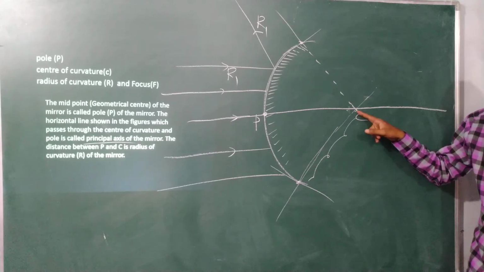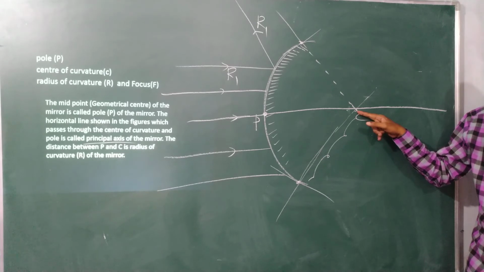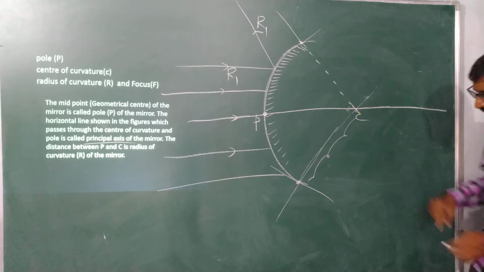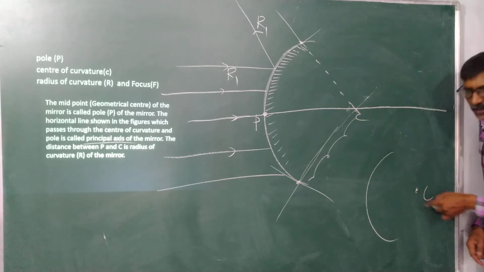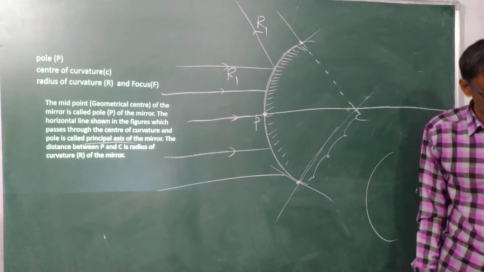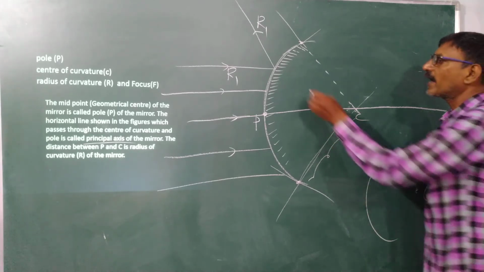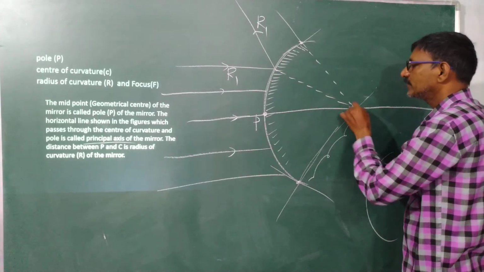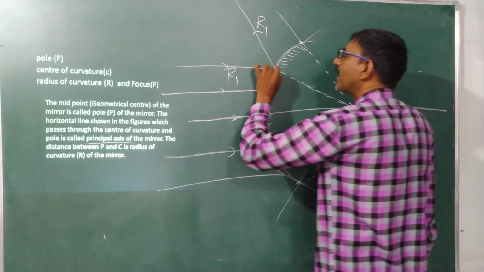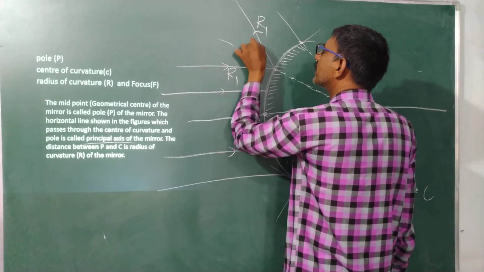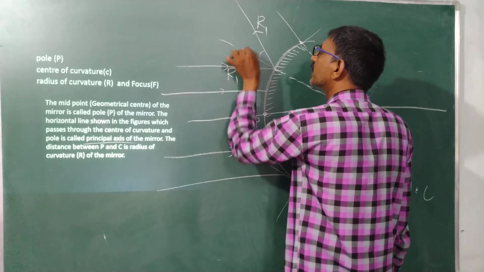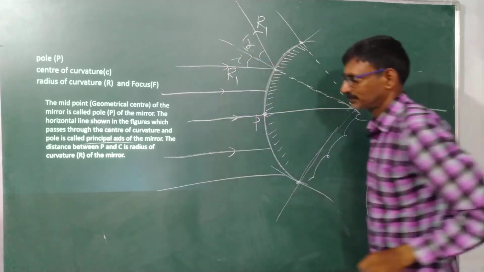I know the center of curvature of the convex mirror. I told you the center of curvature is behind the mirror for a convex mirror. I already explained in the last class: in concave surfaces the center of curvature is in front of the mirror, and in convex it is behind the mirror. Now, I would like to join this. This is my what? Normal. By extending like this, this is my angle of incidence, equal to the angle of reflection.